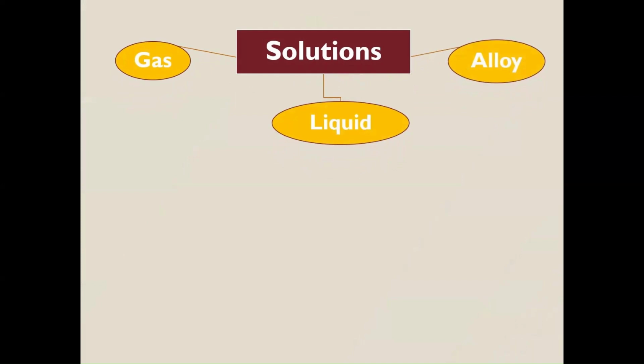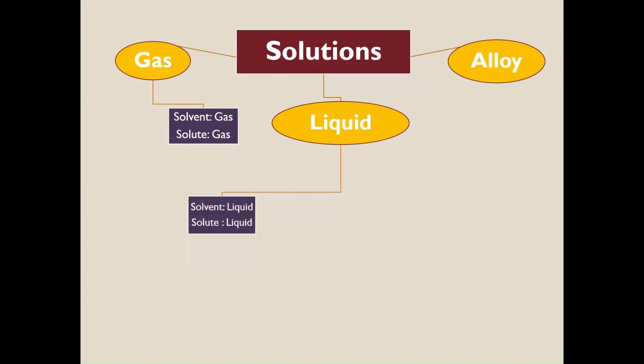So again, solutions are homogeneous mixtures, and they can be classified according to their physical state into gas, liquid, or alloy. There are gas solutions, like the air around us. In gas solutions, the solvent is gas and the solute is gas, and the solvent usually has the higher ratio.